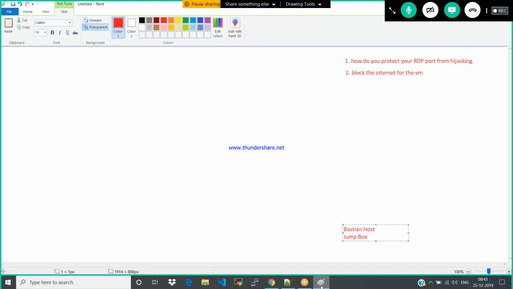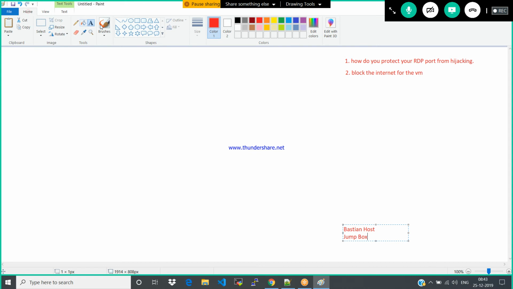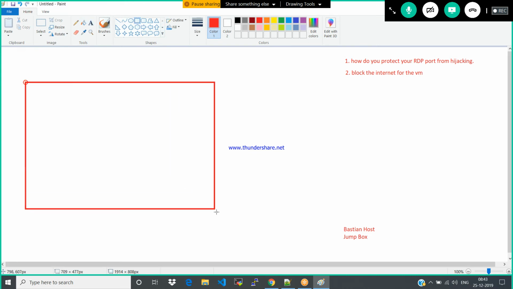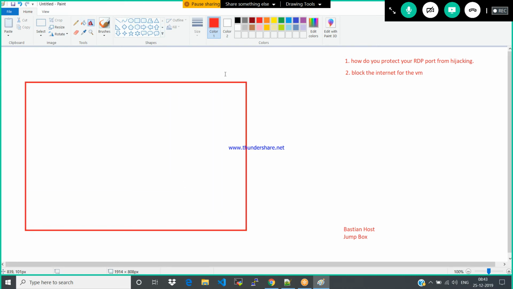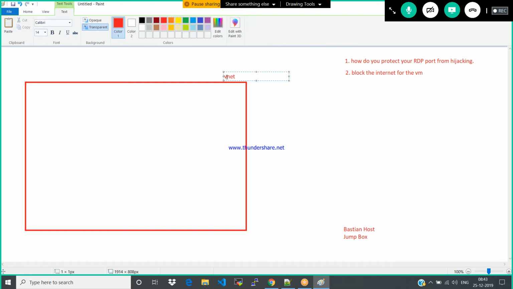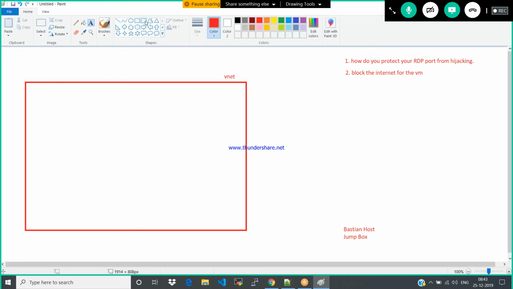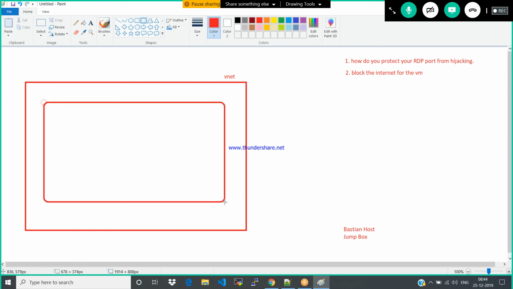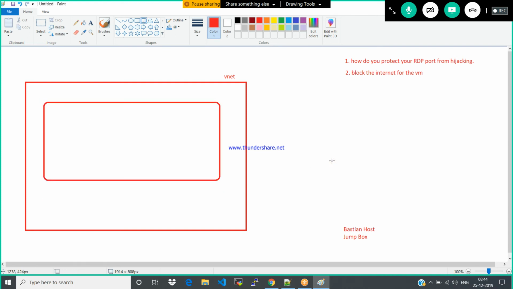What does this do exactly? Let's assume we have a VNet. In a real-time scenario, we have a subnet, and in this subnet we have 10 machines. All these 10 machines have only private IP addresses. Assume it is the development or test environment.